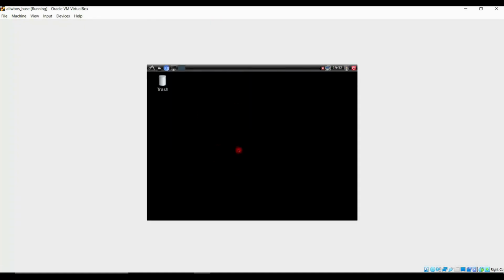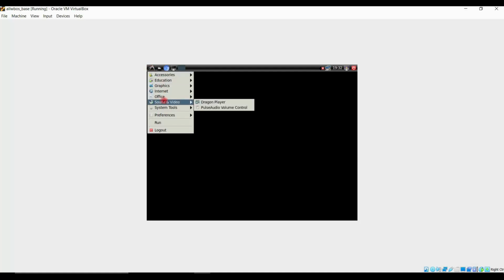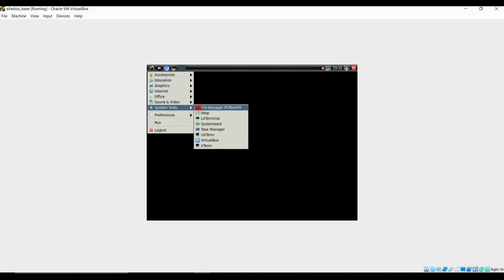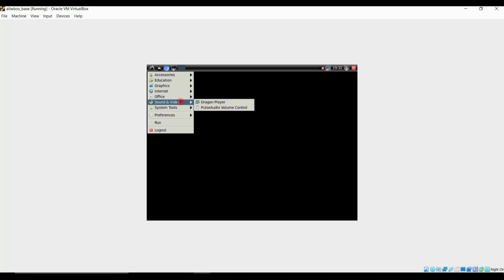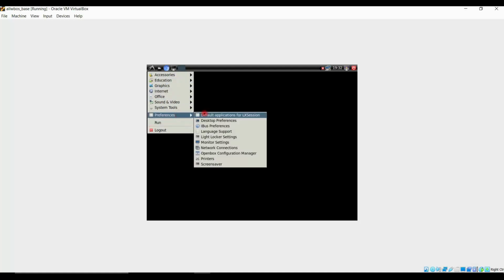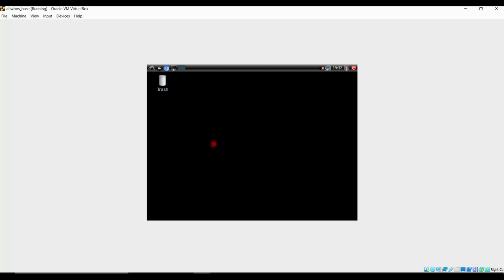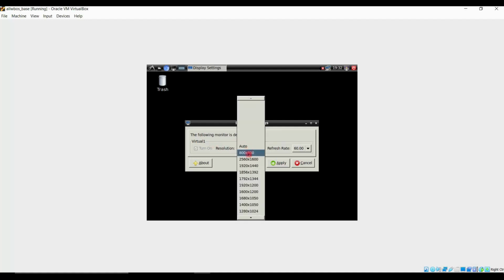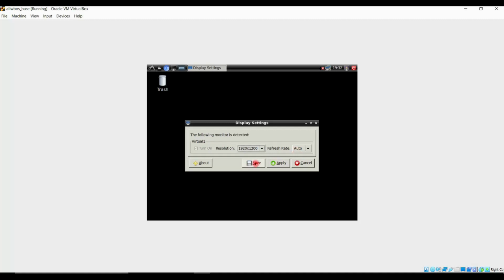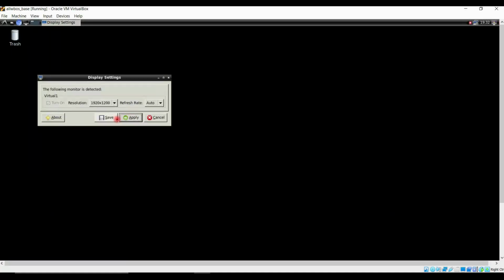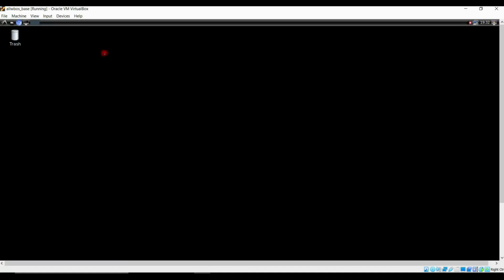And as you can see, our screen has been resized. Not a problem. That means our VirtualBox guest additions has been installed. Most probably, just go to the preferences, monitor settings, change to 1900 and 1200. Click on OK, save. Configuration is saved now. Now we are back to our original state.